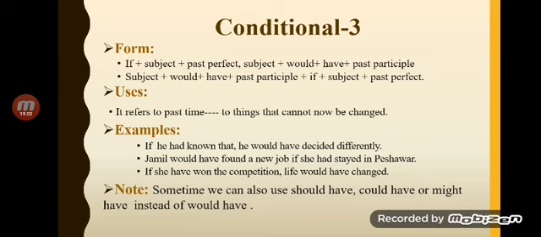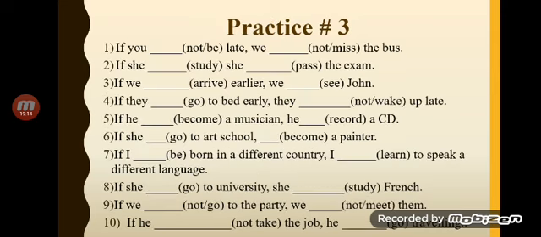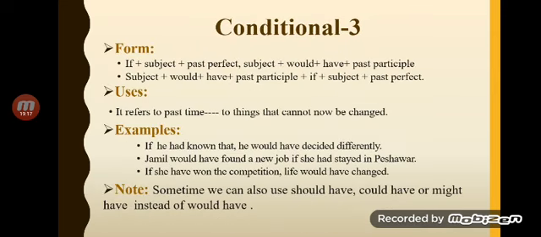Sometimes you can also use should have, could have, or might have instead of would have. So these are the different ways in which we may use the 3 conditional sentences. It is not very common to use the interrogative. Sometimes we may have to make different changes in interrogative sentences. The main purpose is that you must know the structure of these sentences.